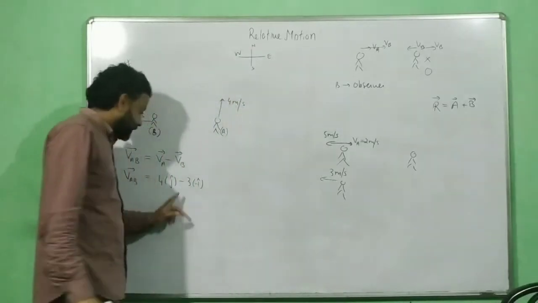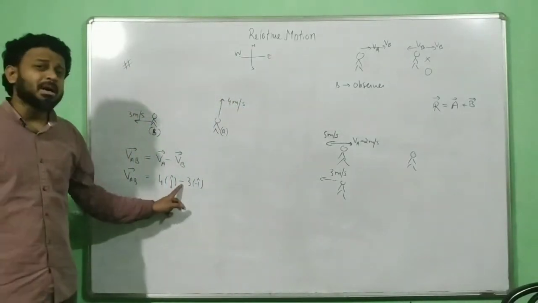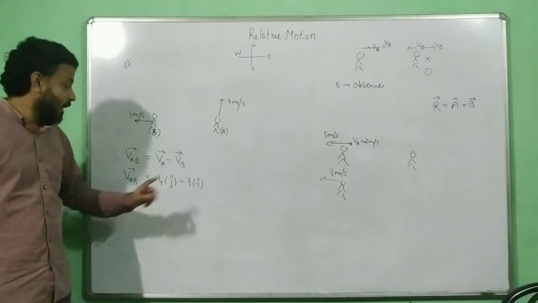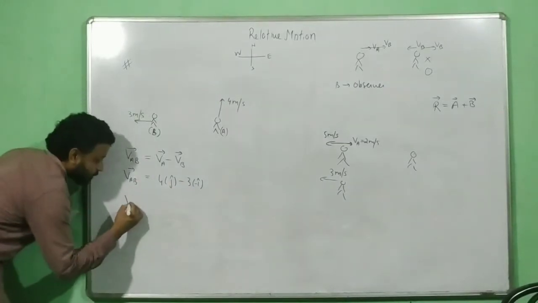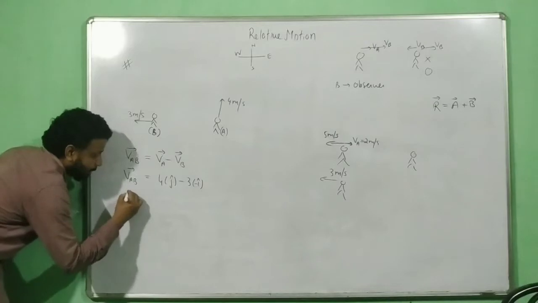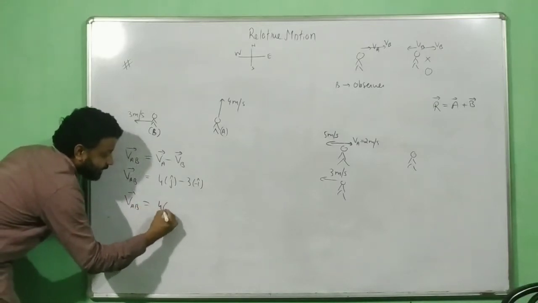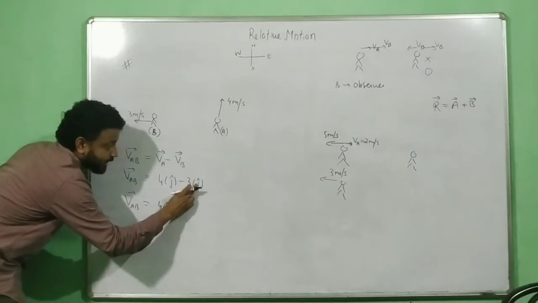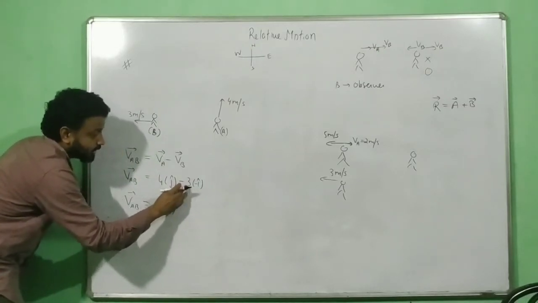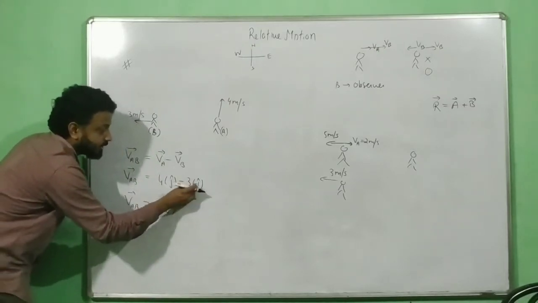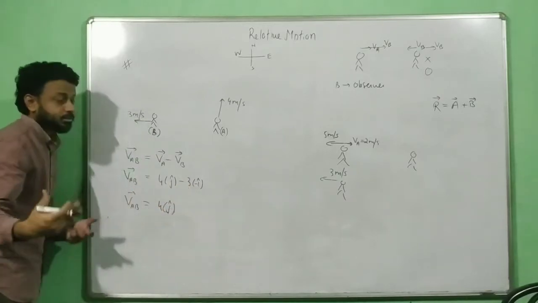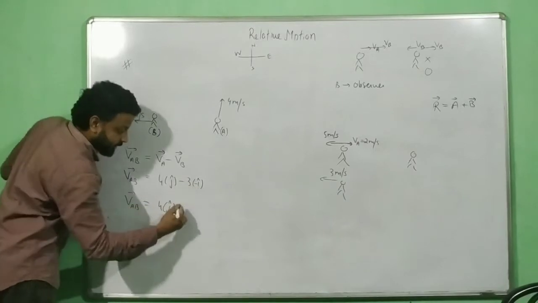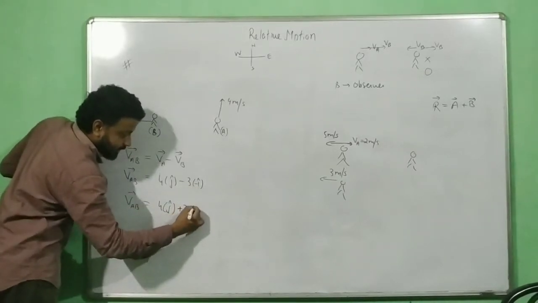Can you see a minus sign over here? With a minus sign I cannot apply the vector addition law. I have to get rid of this minus sign. How can we do that? We just use a small mathematical trick. And what is that trick? If there is a minus sign over here, take this minus sign out. Or if there is no minus sign, take the minus sign in and then it becomes plus. Just make it plus. Means take this minus sign outside, so this becomes plus 3I cap.